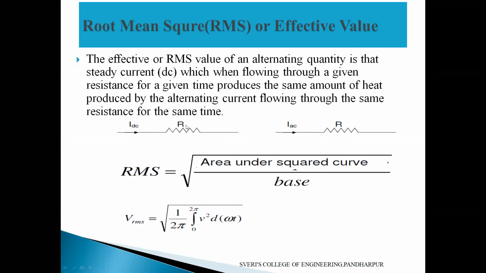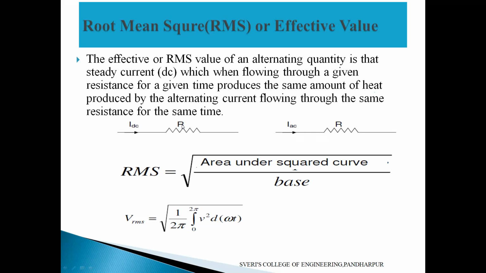Suppose 10 kilo ohm resistance is there. For 5 minutes I will apply 100 volt of DC supply, and this much heat is produced. Same 100 volt of AC voltage I will apply for the same 10 kilo ohm resistance.